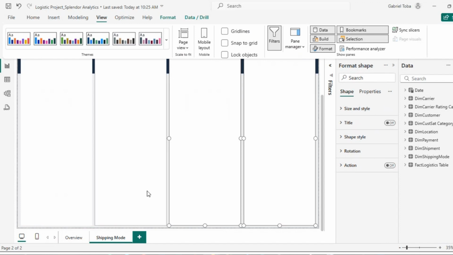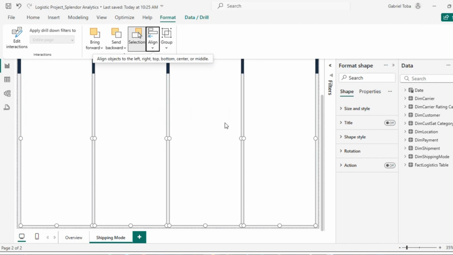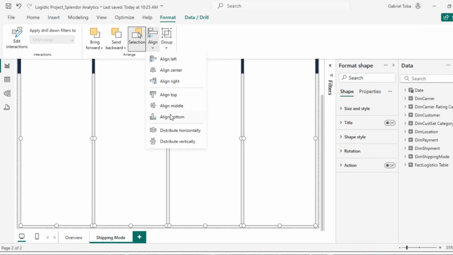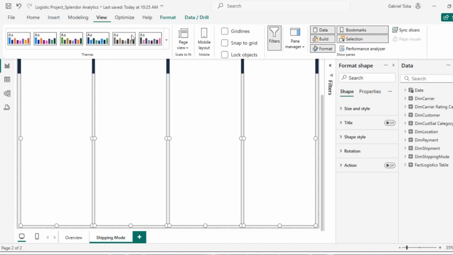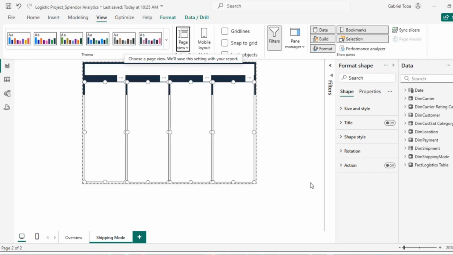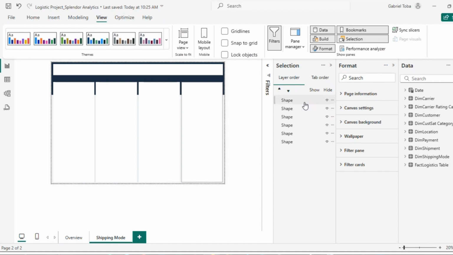Just to be sure I did not do any shaking, although I'm sure I did not, let me distribute horizontally. Then I want to align bottom, align top. So I come back to my view, zoom out or zoom using the mouse, and do this. Okay, so this is what we have. I think we also have stuff here. Did I delete that already? Let me check my selection. So the shapes should be 1, 2, 3, 4, 5, 6, 7, 1, 2, 3, 4, 5, 6.